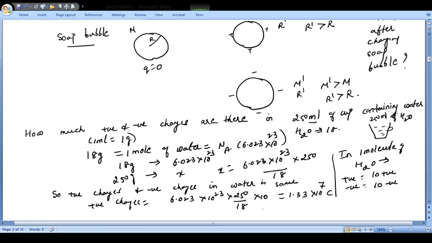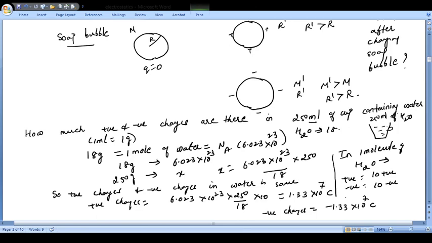So this will be the positive charge, and negative charge is also going to be the same: minus 1.33 into 10 to the power 7 coulomb. So it's a nice numerical. Go through this. This thing can be changed. They can ask you how much positive and negative charge there is in 100 ml, or 50 ml.